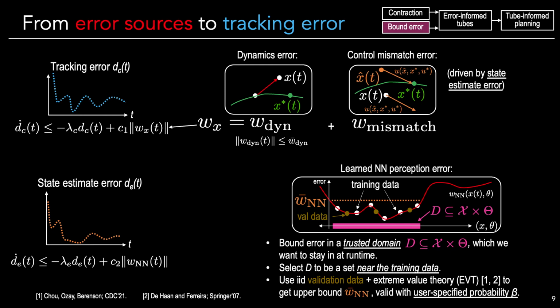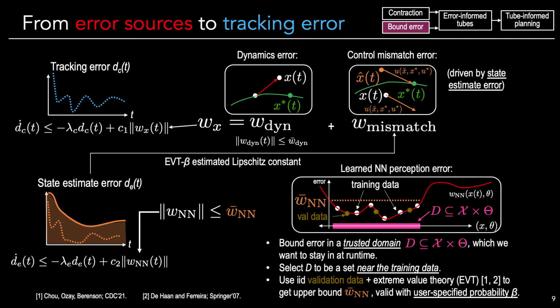For details, you can see the paper as well as our prior work, but the key part here is that the user can select a desired probability beta such that the estimated bound overestimates the true perception error, thereby giving a valid upper bound. Selecting a large beta will scale the conservativeness of the resulting bound. Finally, we can convert the upper bound on state estimate error into a bound on W mismatch by estimating a Lipschitz constant via extreme value theory with the same probabilistic guarantee.